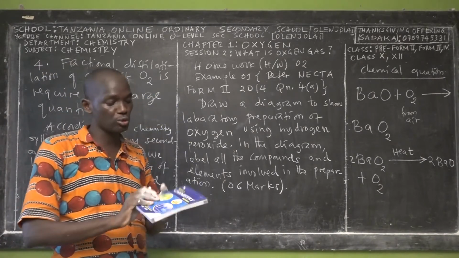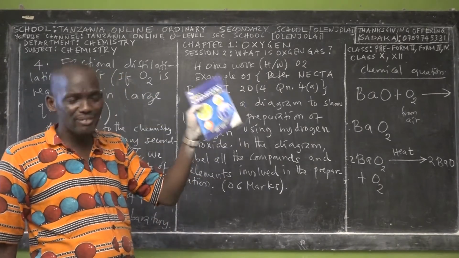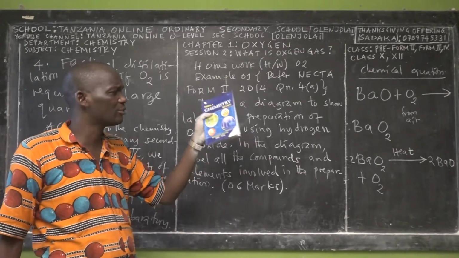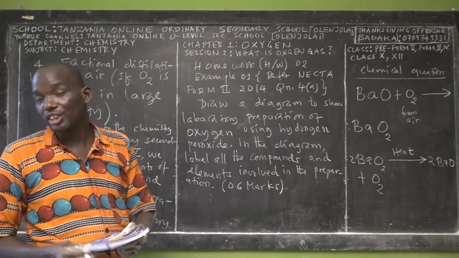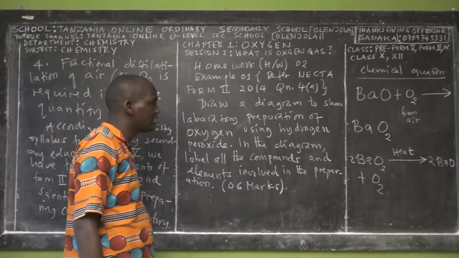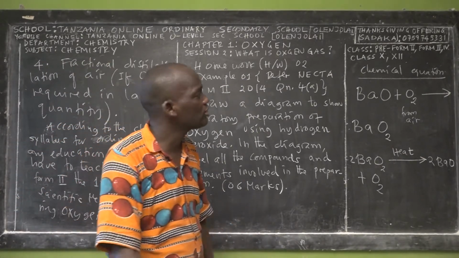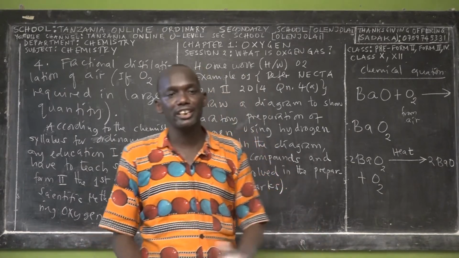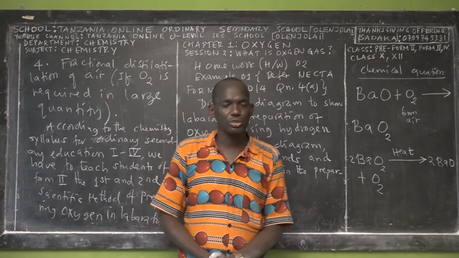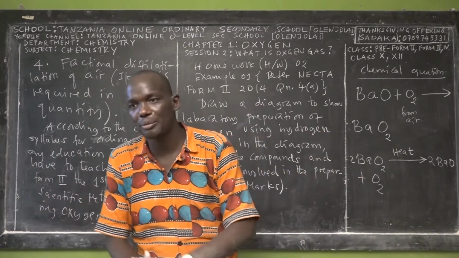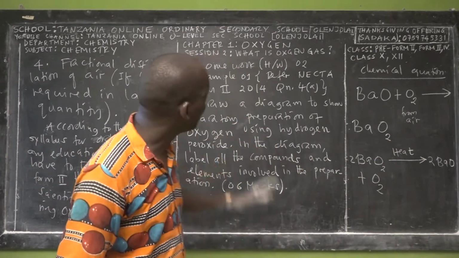I want to equip all my students, because in all the sessions of chemistry for Form 1 and Form 2, I'm going to use this book, right? When I teach you only the concept without questions, you can fail, not because you don't know the answer, but because you're not experienced to see how questions are being asked. So let's read these questions together.